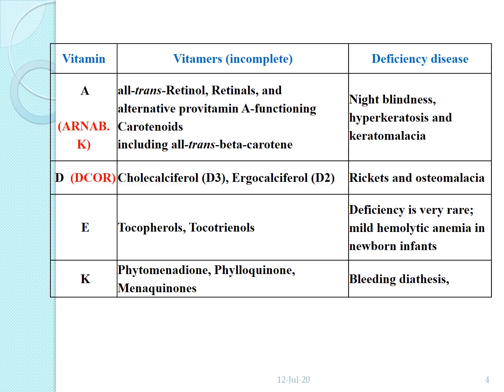Then vitamin D. Vitamin D is otherwise called the sunshine vitamin, and it is in two forms such as D2 and D3. D3 is the most important, called calciferol, and D2 is ergocalciferol. The main deficiency diseases are rickets and osteomalacia.